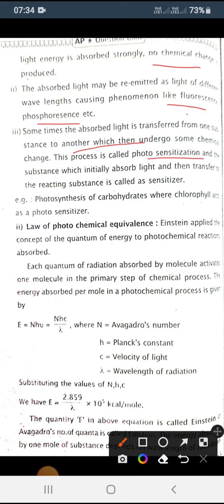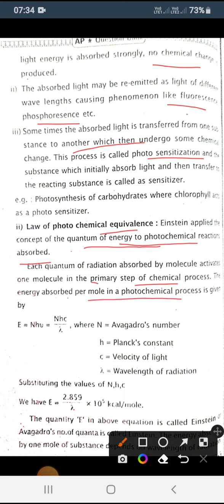Then coming to Einstein. What Einstein observed is that some amount of energy is absorbed in a photochemical reaction. In the presence of light, it gives some energy to the reaction. That we call Einstein's law. Each quantum of radiation activates a molecule, meaning it collides with the molecules, which depends upon the primary step of the chemical process.